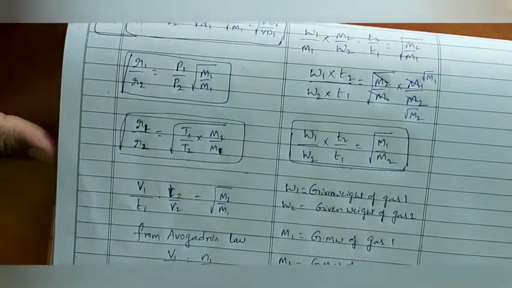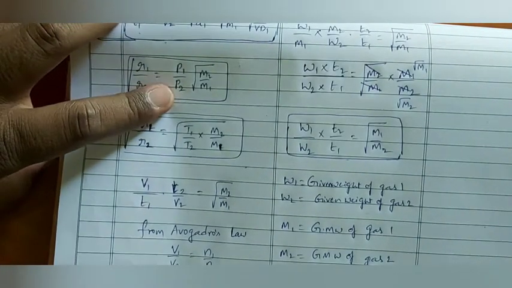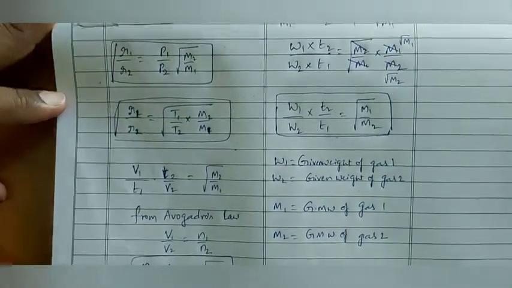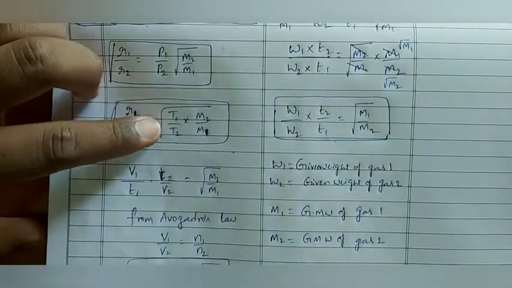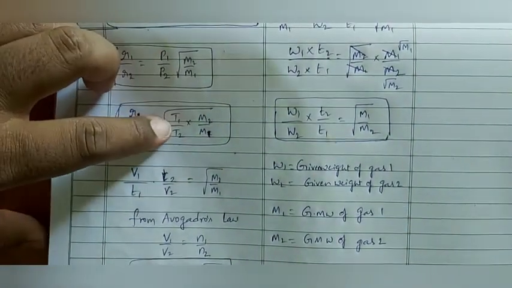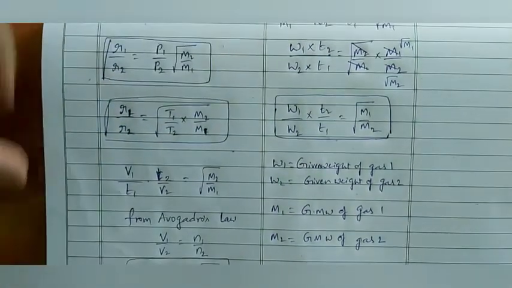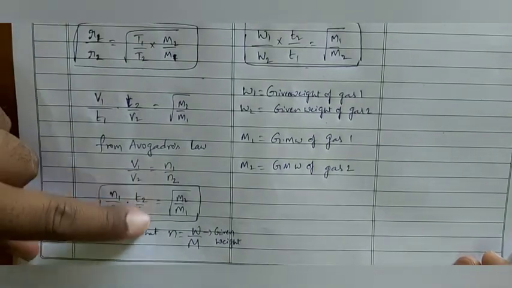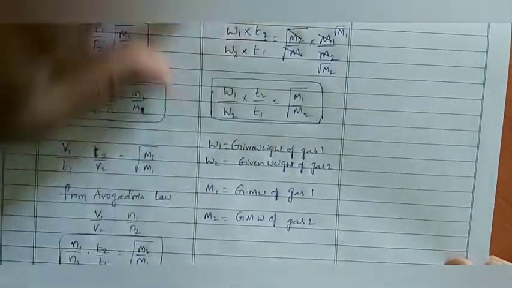Next, R1 by R2 is equal to P1 by P2 into square root of M2 by M1. This is the relation between rate of diffusion and pressure of the gas. Next, R1 by R2 is equal to square root of T1 by T2 into square root of M2 by M1. Then, N1 by N2 into T2 by T1 is equal to square root of M2 by M1. And W1 by W2 into T2 by T1 is equal to square root of M1 by M2.